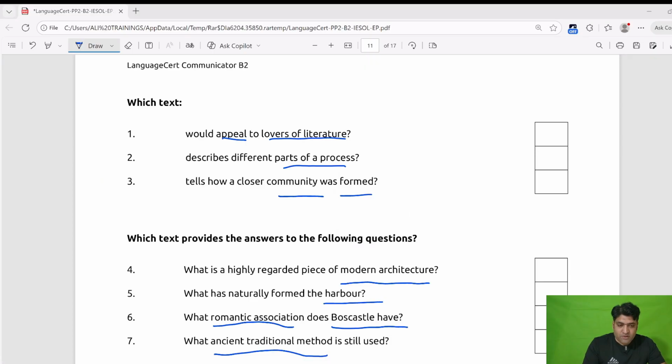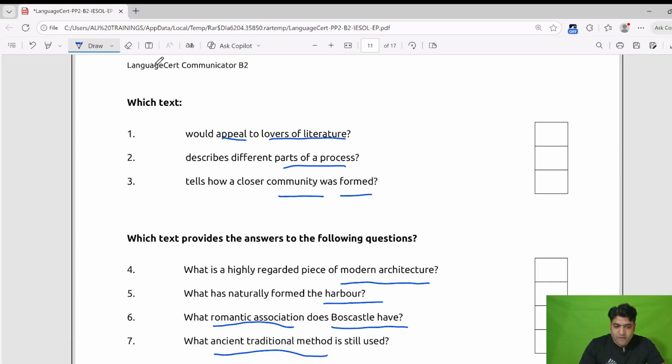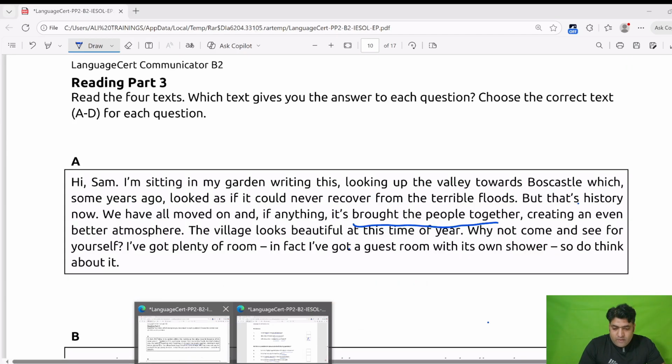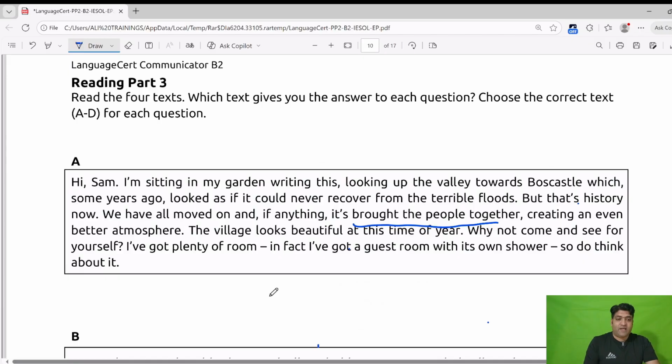Now we will go to the questions and read them. Yes. Here you can see in question number 3, tells how a closer community was formed. Now we will write the answer A because we have found it in passage A. So passage A gives us information about community formation.